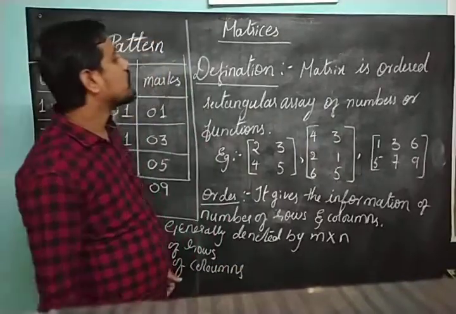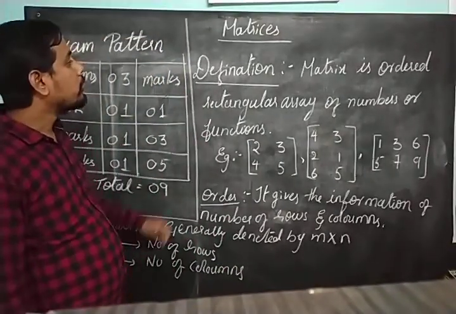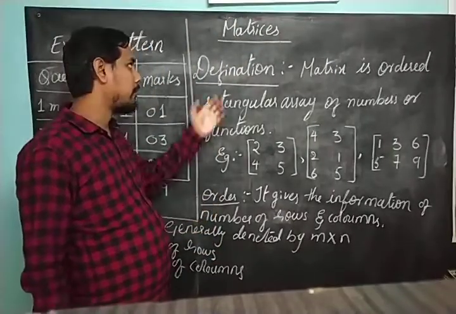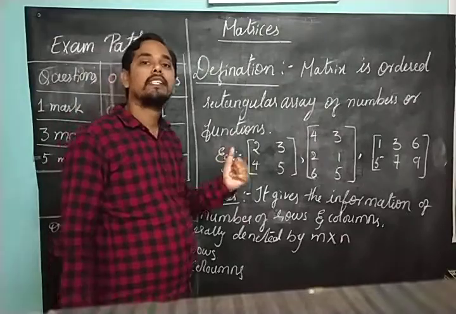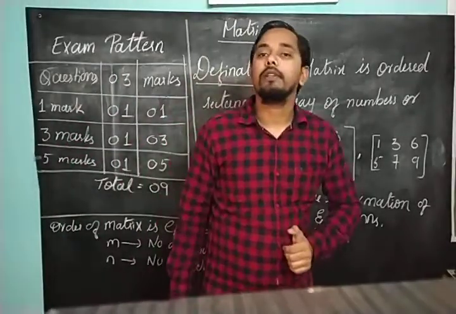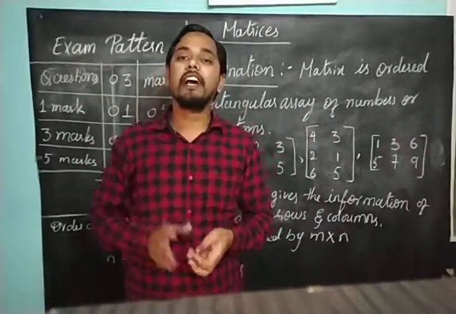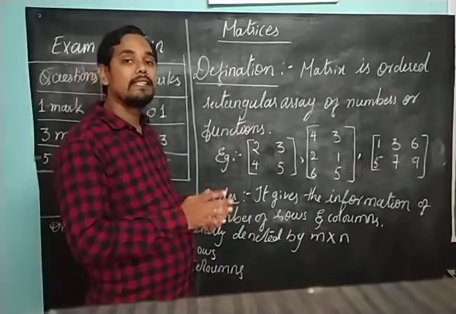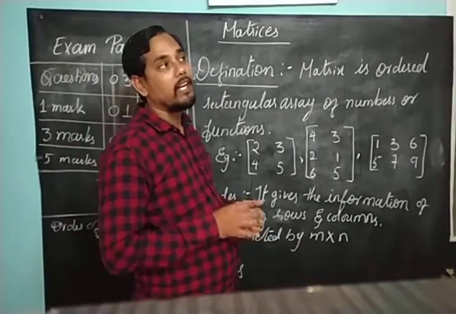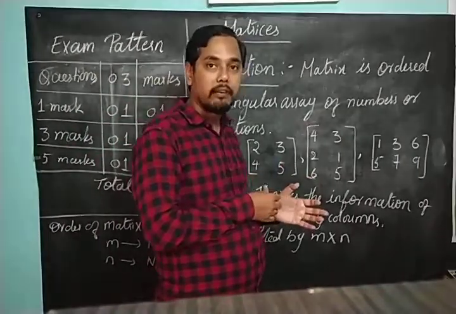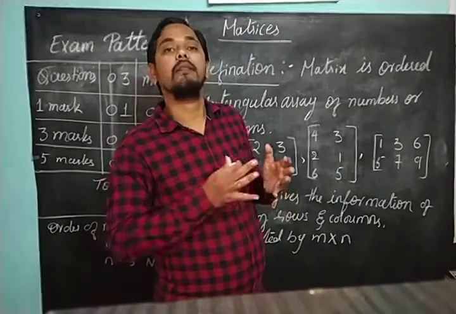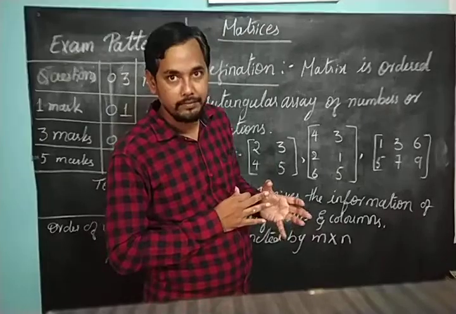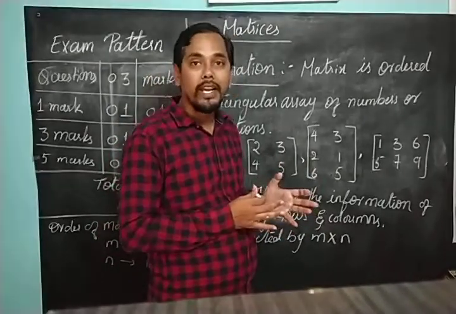In this session, we are going to see what is a matrix and what is its order. What do you mean by matrix and what is its order? As I already informed you, a matrix is a systematic arrangement of numbers. And why do we need to arrange numbers in a systematic way? If you arrange the numbers in a systematic way, you can store more information.